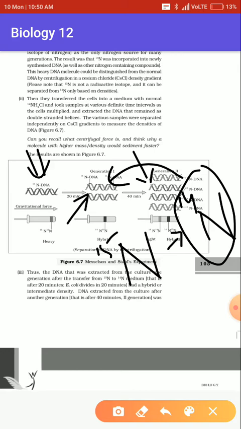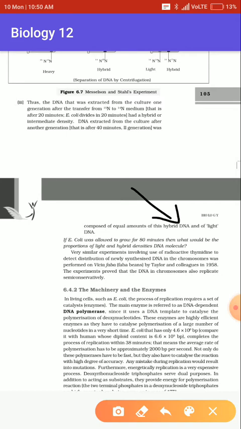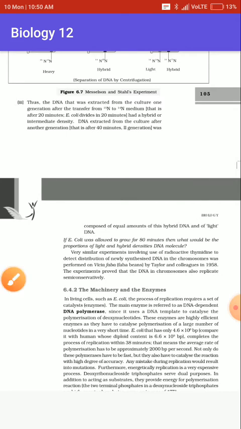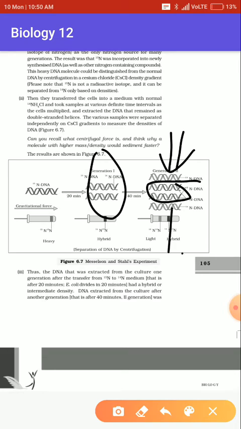Then they understood this concept very clearly: the DNA extracted from the culture after the transfer from N15 to N14, after the 20 minutes of culture, in the second generation had an equal amount of hybrid DNA and light DNA. You can see it very clearly: it has the hybrid DNA, which was in the first generation, and an equal amount of light DNA.